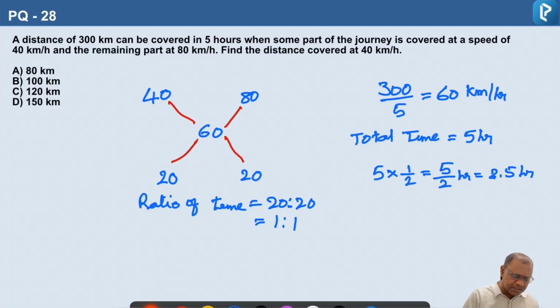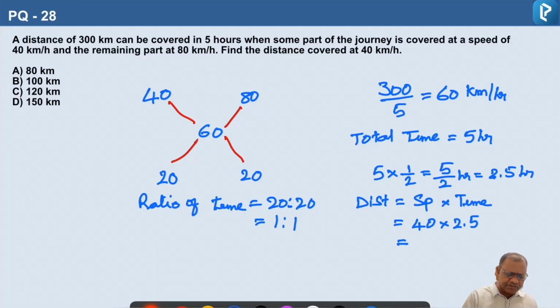So distance is equal to speed into time. Here the speed is 40 kilometers per hour and the time taken is 2.5 hours. So that is 40 into 2.5, that gives us 100 kilometers. The distance travelled is 100 kilometers.